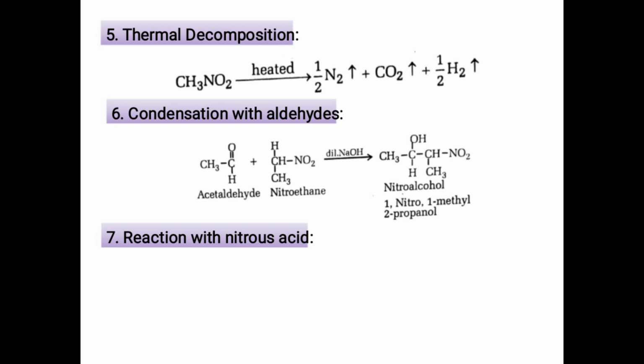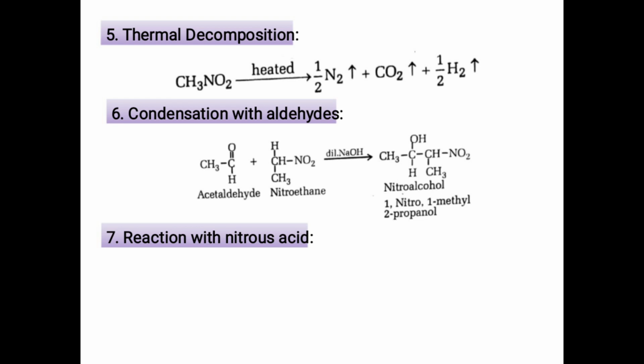After that, the sixth reaction is condensation with aldehydes. In condensation of nitroalkane with aldehyde, primary and secondary nitroalkanes having alpha hydrogen atom condense with aldehyde in a similar manner as an aldol condensation, because the alpha hydrogen atom in nitroalkane is acidic in nature.